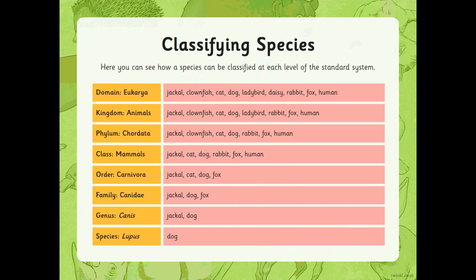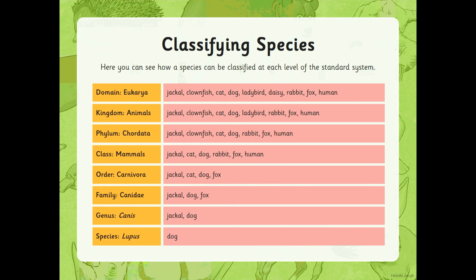So just to show you what that means with a dog. So a dog is in the domain eukarya. And if you look at what other living things are also in that same domain, we've got a jackal, a clownfish, a cat, a ladybird, a daisy, which is quite surprising, a rabbit, a fox, and a human.